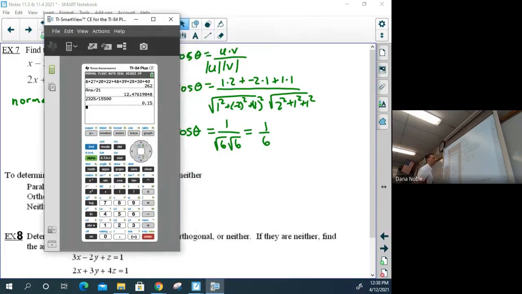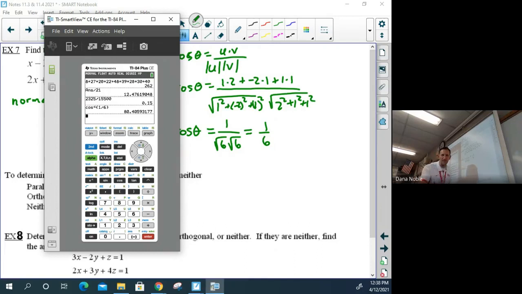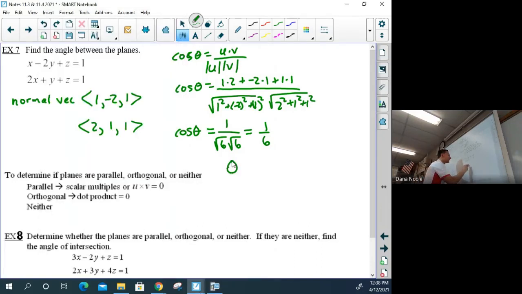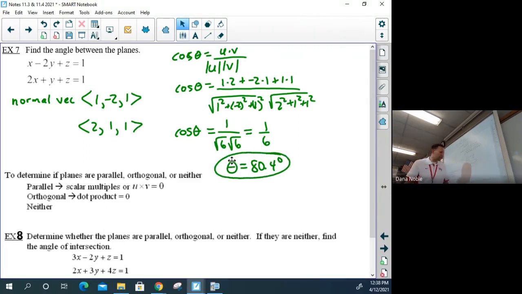Slide it over. And now we can take secant inverse of 1 divided by 6, hit enter, and get 80.4 degrees as the angle between the normal vectors, which is the same as the angle between the planes. So theta equals 80.4 degrees. But you'll notice right there, to find angles between planes, we're using the same formula we used in the first part of this unit. Okay? All right.